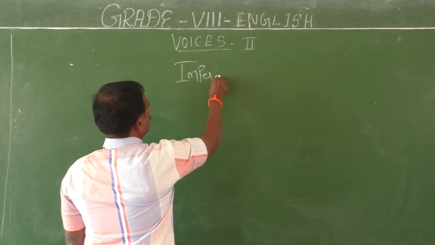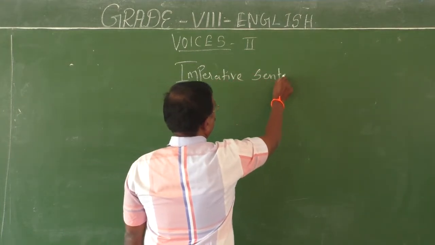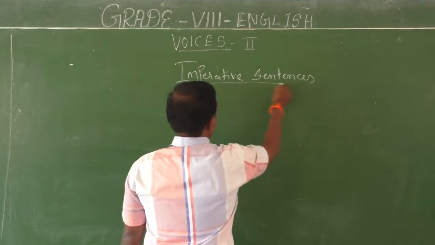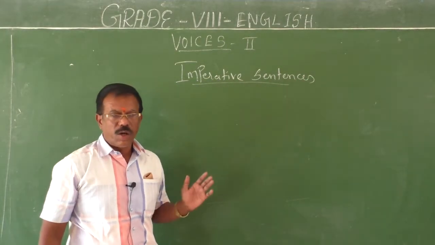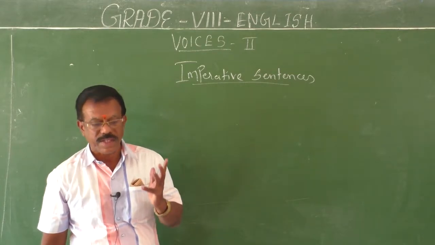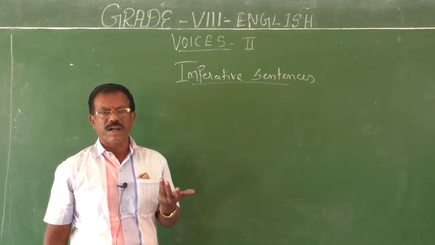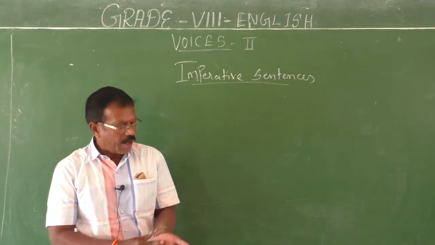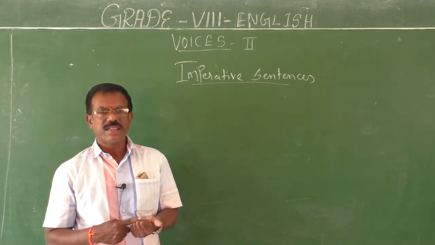Imperative sentences. How these imperative sentences are changed from active to passive. Here also you have to observe some basic rules of transformation. You know that imperative sentences include orders, commands, requests, advice, so many things.